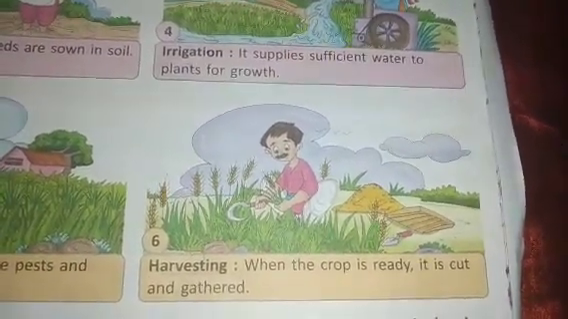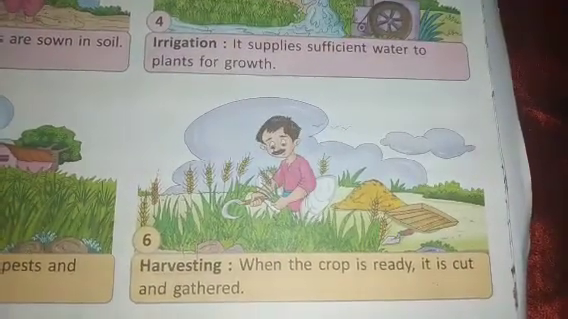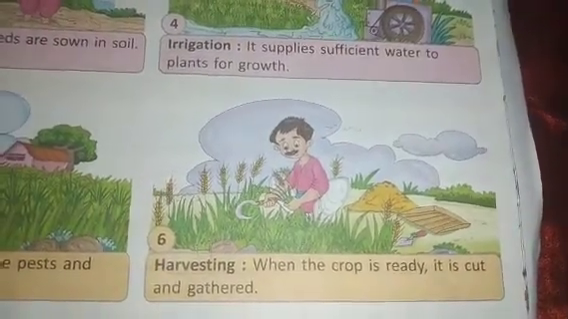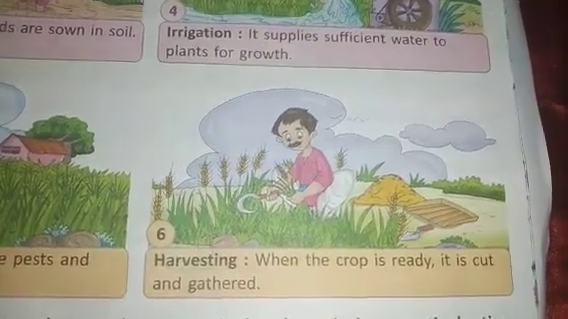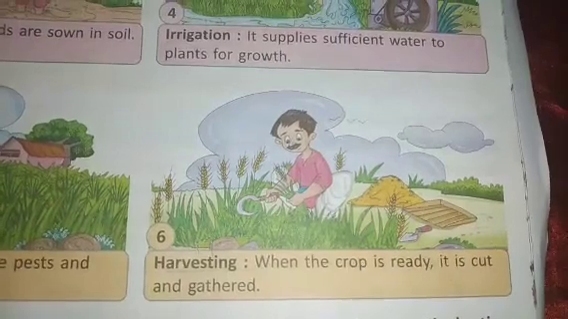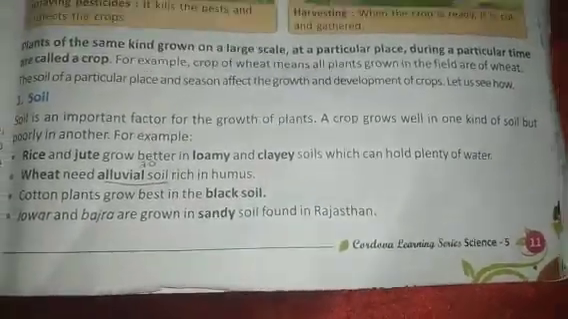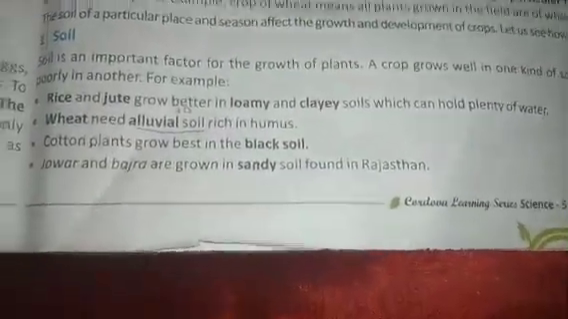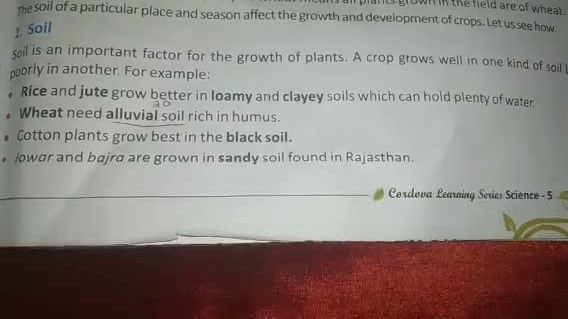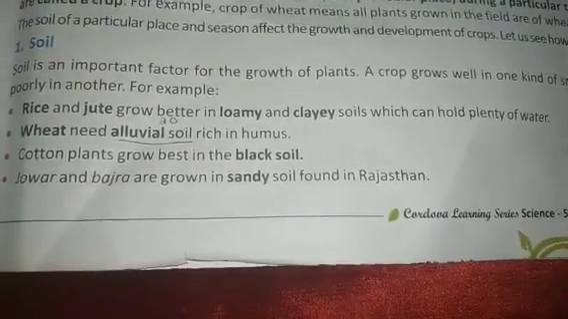Like this, the farmers do hard work to get the proper product, so that the product will reach us, and we will cook and then we will eat. Plants of the same kind grown on a large scale at a particular place during a particular time is called a crop. Just now I told you, no. For example, the crop of wheat means all the plants grown in the fields are of wheat only, children.